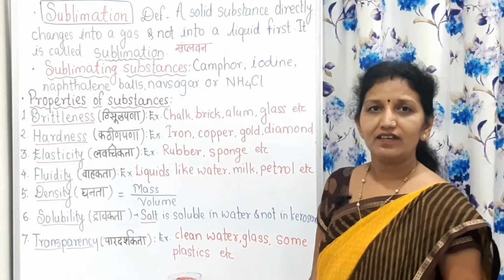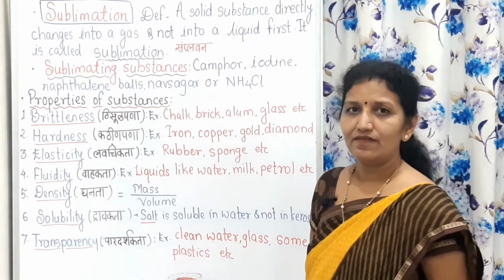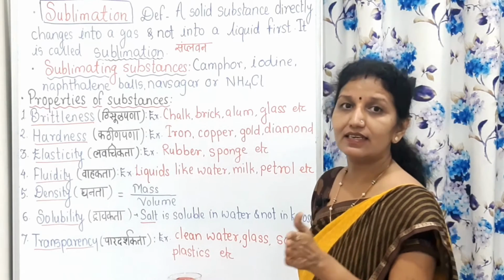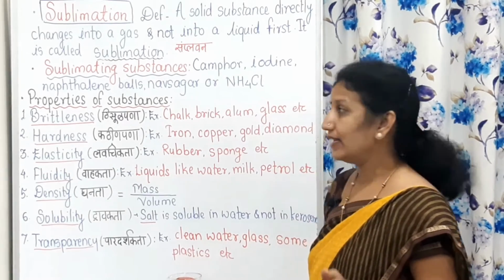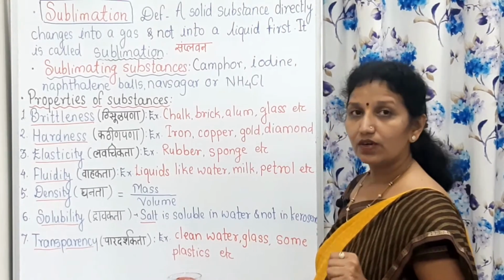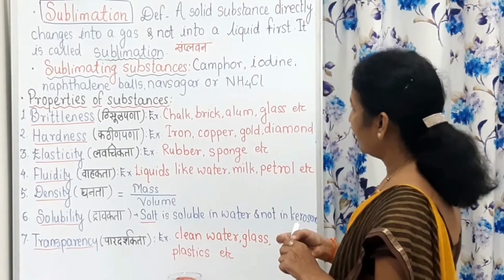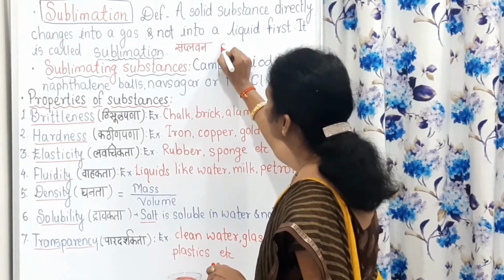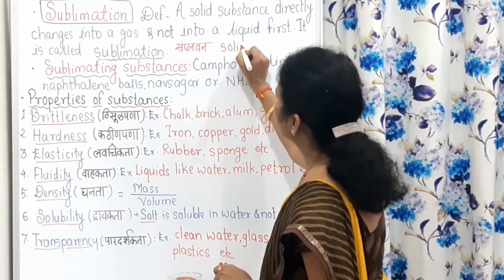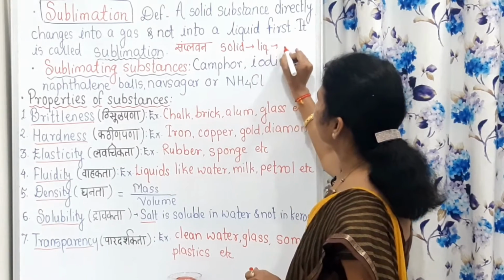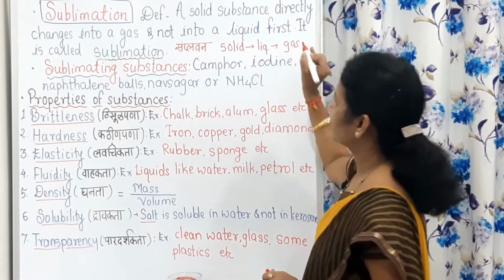Let us turn to sublimation. What is sublimation? It is a somewhat different process. We have seen that when a solid is heated, it gets converted into liquid first, and then it gets converted into gas after heating that liquid. Generally, a solid is converted into liquid, and liquid is converted into gas on heating.